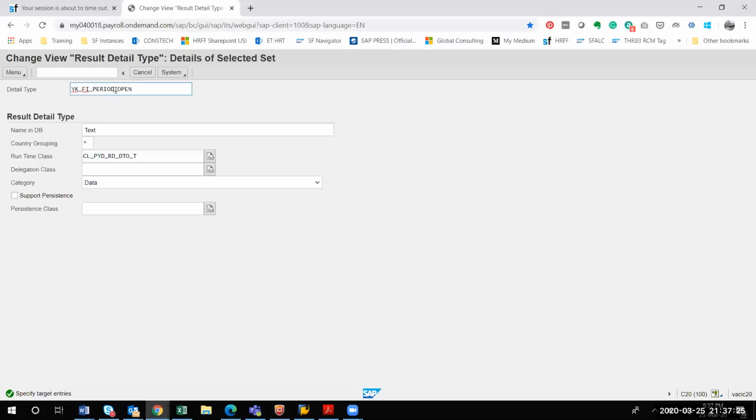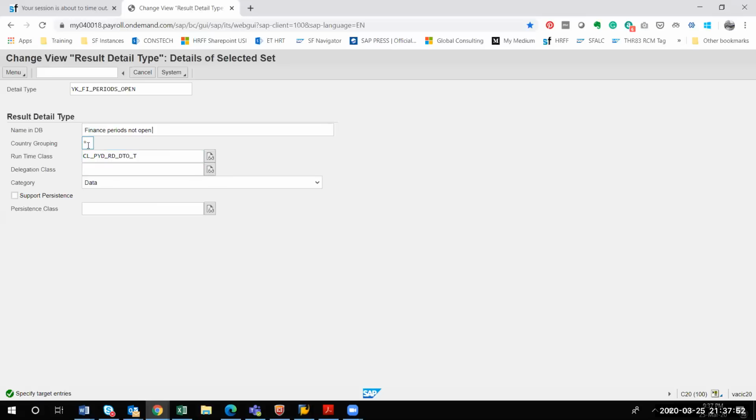Periods. It doesn't matter because it is in our namespace, but it is still better to follow the document provided by SAP. So in the name in DB, you just put the finance period. Suppose there is a validation and the finance periods are not open, you can talk to your finance team to open the period. Otherwise, you will not be able to do the posting. These kinds of errors are common, and you have to validate using our PCC.